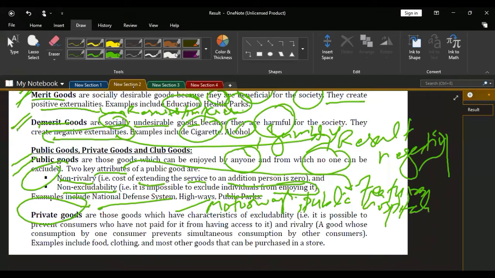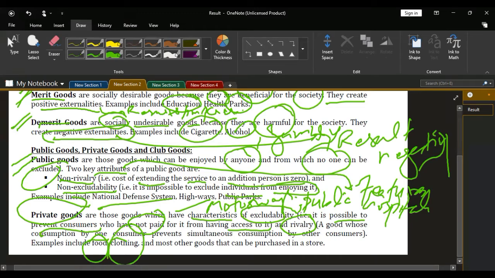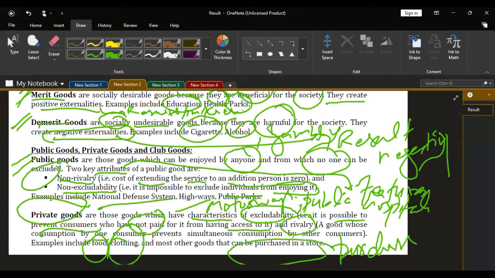So let them study from the notes. These are those goods which have the characteristic of excludability, that is, it is possible to prevent consumers who have not paid for it from having access to it. Similarly, rivalry exists, that is, some extra costs need to be incurred in order to provide this incremental facility to the users or specific sector of the economy. For example, food, clothing, most other goods that can be purchased in a store, all the economic goods that need to be purchased by the consumer are private goods.